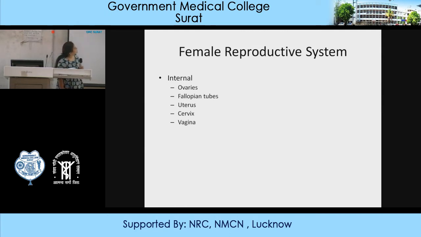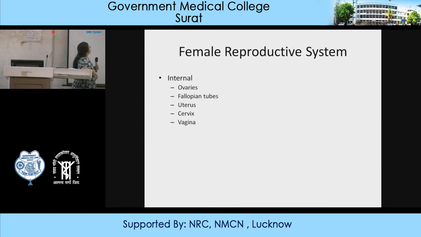The most important are the female gametes, which are formed. The primordial ova usually migrate from the yolk sac to the germinal epithelium of the ovaries, and the ovaries are the place where ultimately the different phases of development of the ova take place, from the primordial germ cells to the last, that is the Graafian follicle. So ovaries are very, very important.